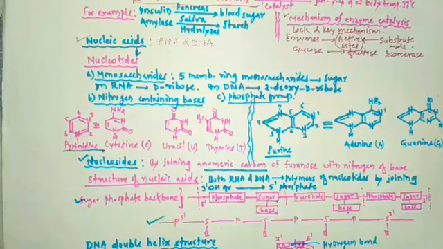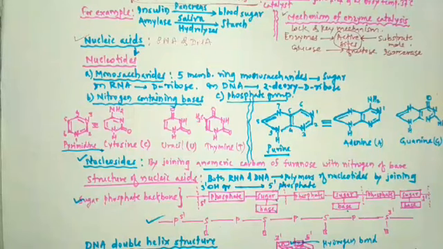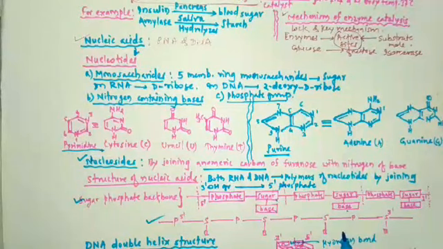So scientists Watson and Crick in 1953 put forth the double helix model of DNA.